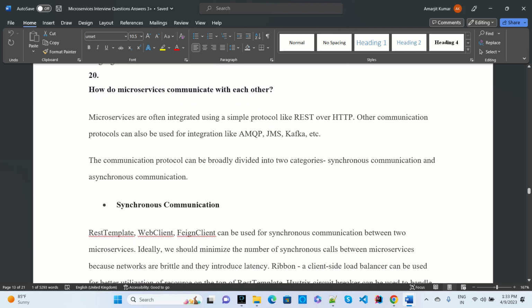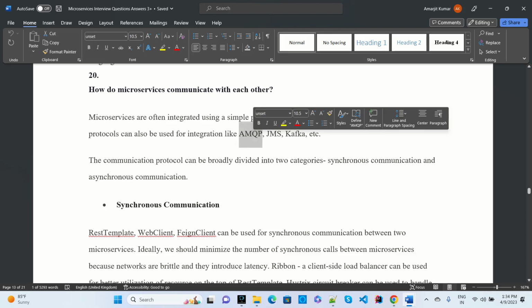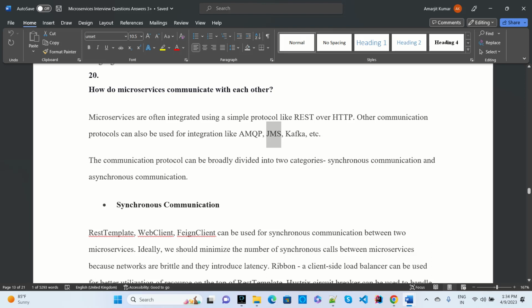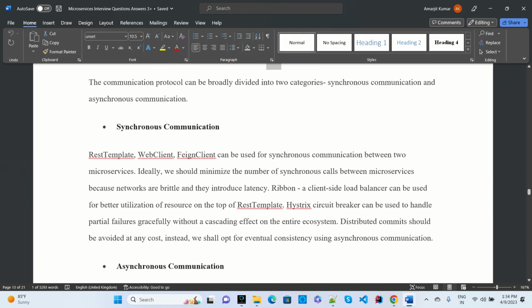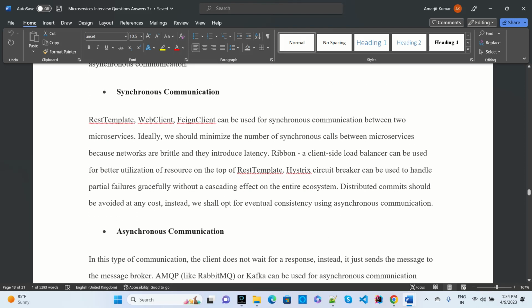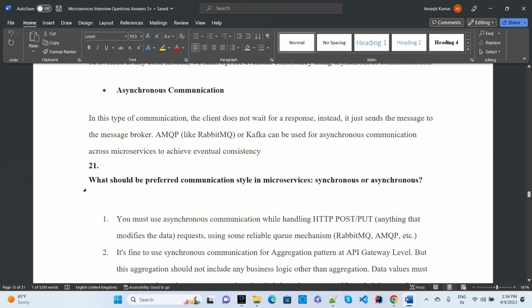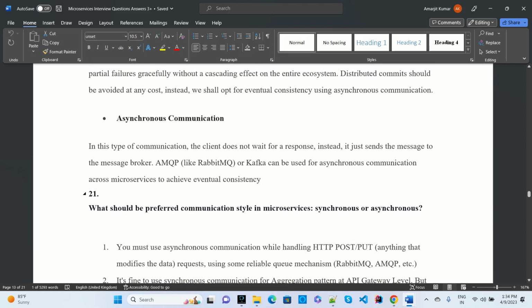How do microservices communicate with each other? We have multiple ways to communicate, but mostly two ways: synchronous and asynchronous. For synchronous communication, we use RestTemplate over the HTTP method, and for asynchronous communication, we use a messaging queue such as AMQP, JMS or Kafka. Mostly right now Kafka is used for asynchronous communication, and for the others we use RestTemplate through that protocol. So here we have discussed how synchronous and asynchronous communications are called.